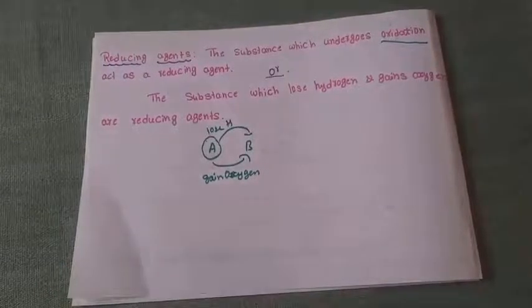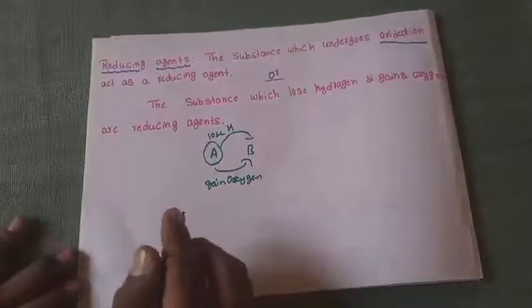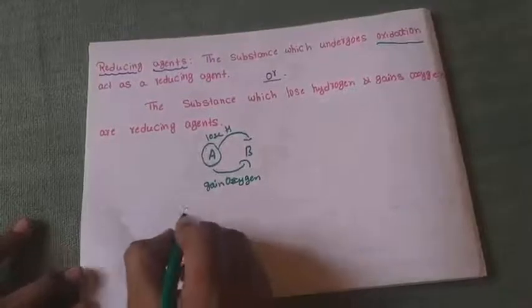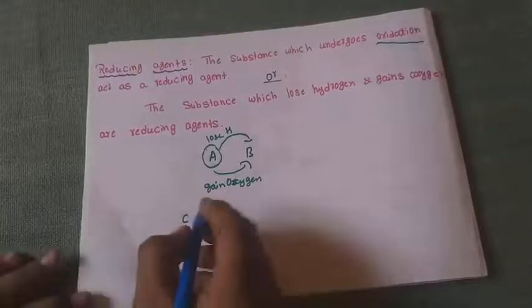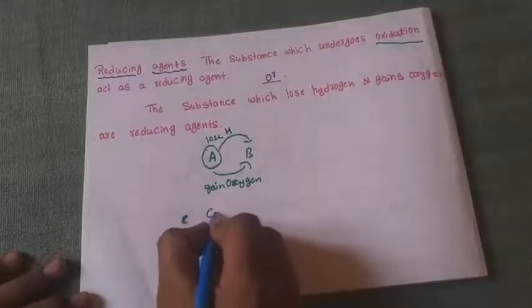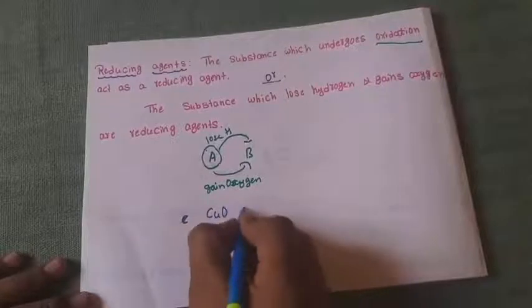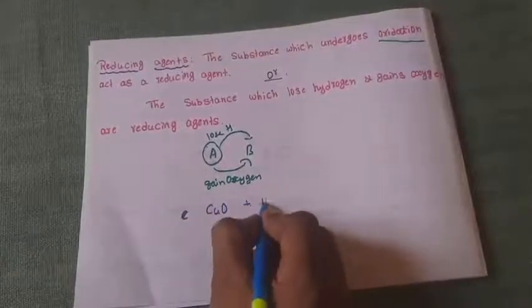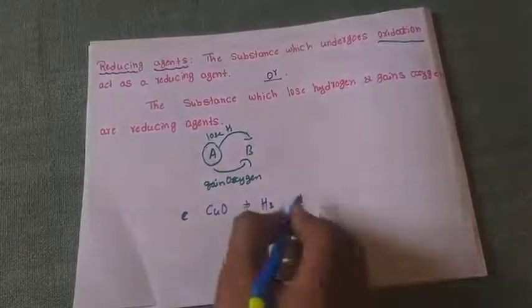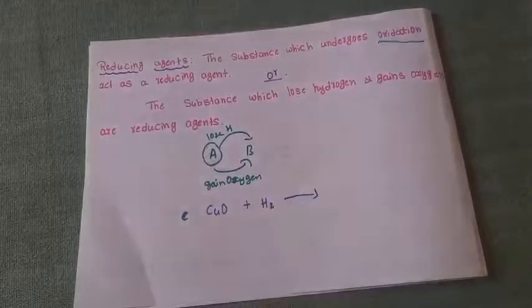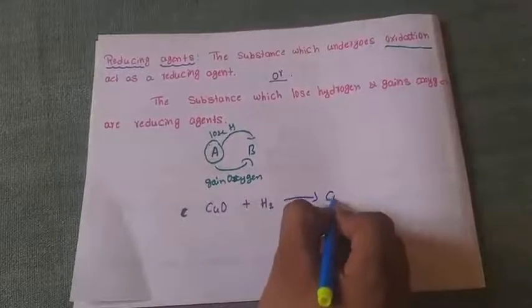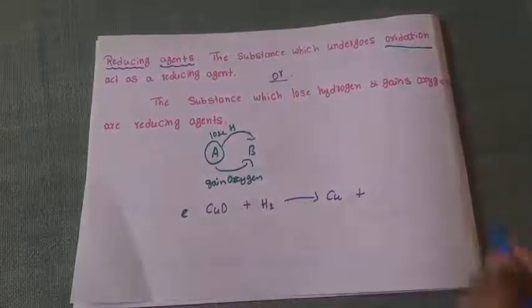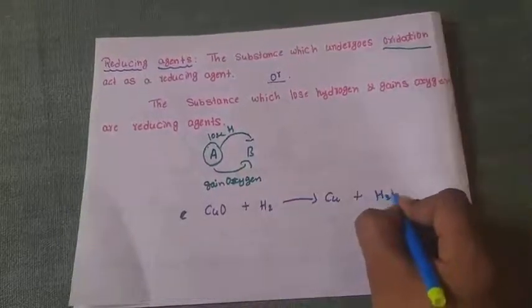Let's consider one example. When CuO, copper oxide, is reacted with H2, it forms Cu plus H2O.